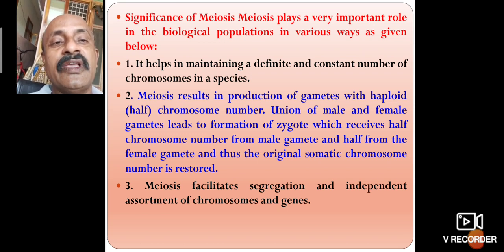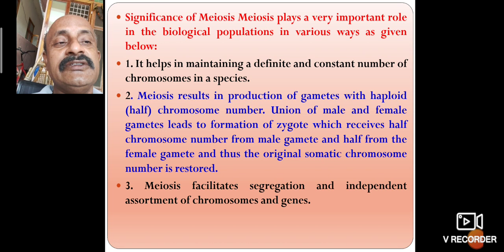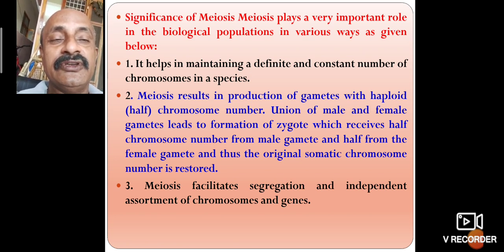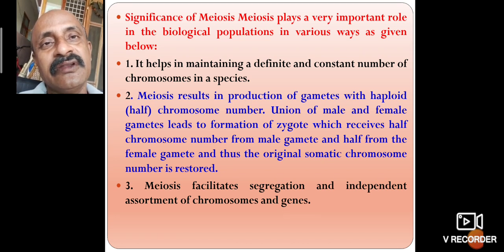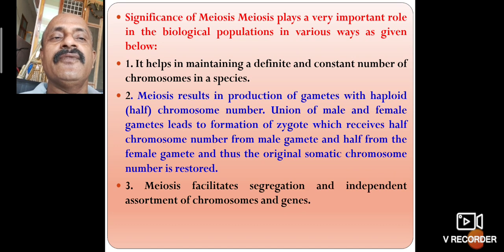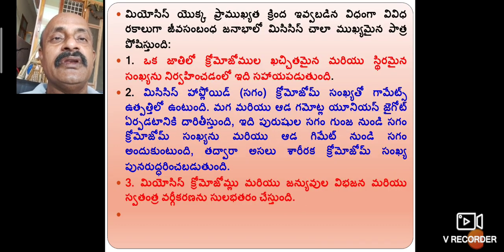Meiosis facilitates segregation and independent assortment of chromosomes and genes. Meiosis has independent assortment. Independent means that the character of one generation is transmitted, not the other. One generation and the other generation can combine, and the transmission is independent.